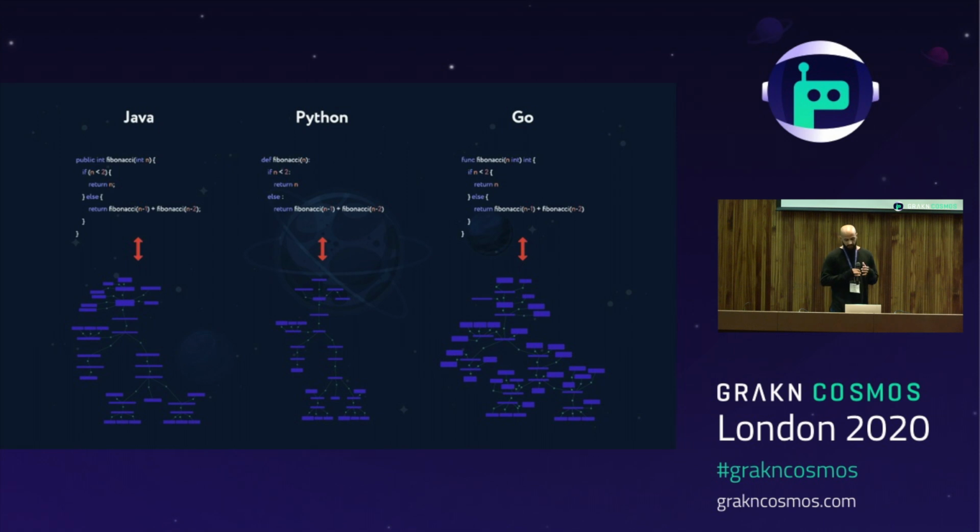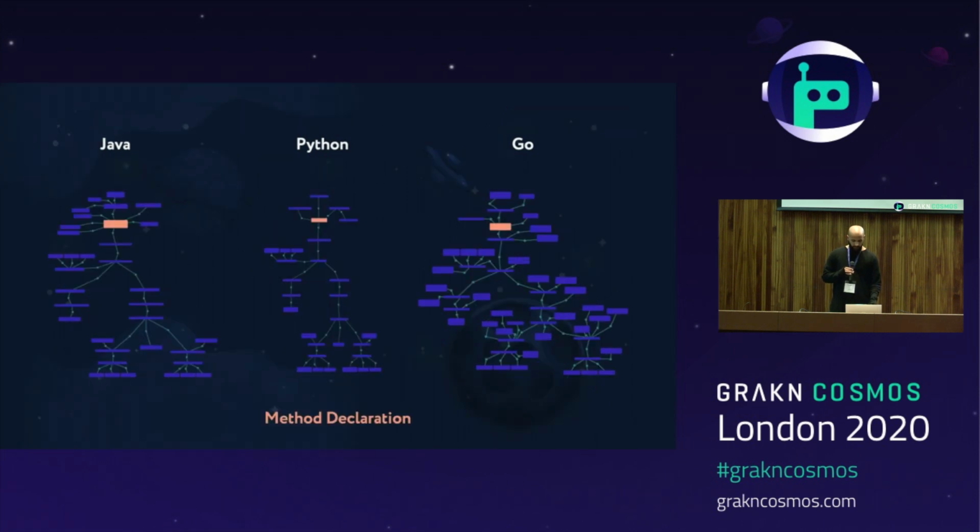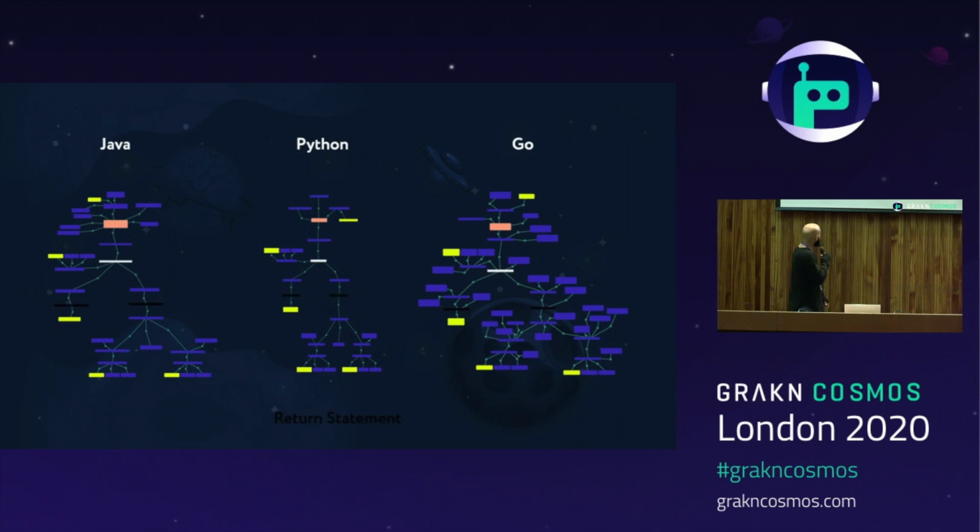However, our hope is not lost, given that each of these code snippets does the same exact thing. There is an underlying structure which they all follow, and we can see that structure a lot easier if we color the nodes which are semantically equivalent. So here I've colored all the method declarations as salmon, and all the function argument references as yellow, and all the biconditional statements as white, all the return statements as black, all the recursive method calls as pink, all less than operators as blue, all minus operators as orange, and all plus operators as red. And finally, all numeric literals of 1 as brown and all numeric literals of 2 as green, leaving everything else purple.